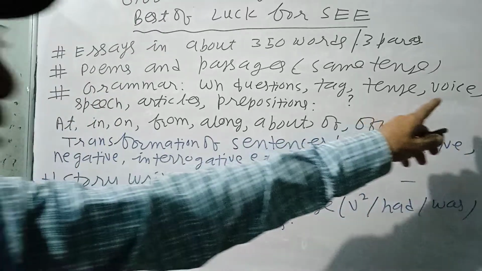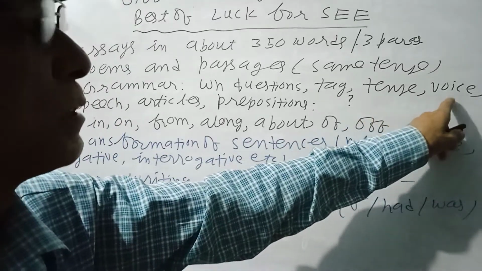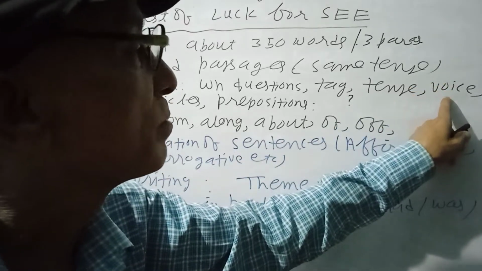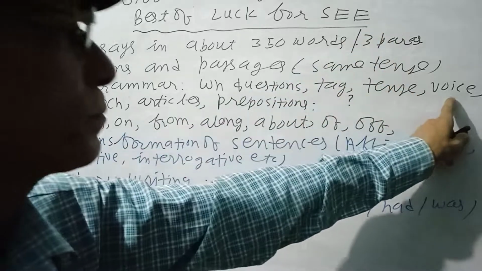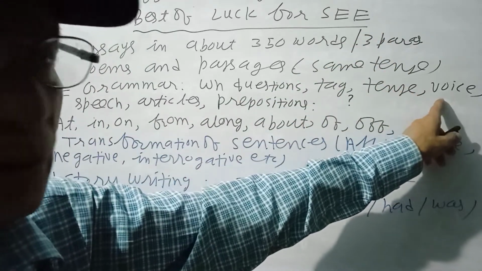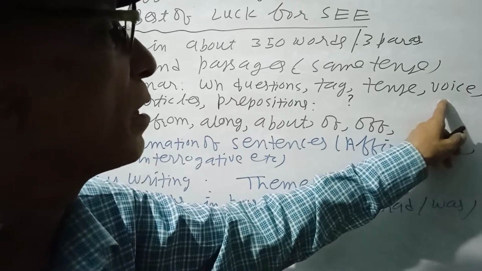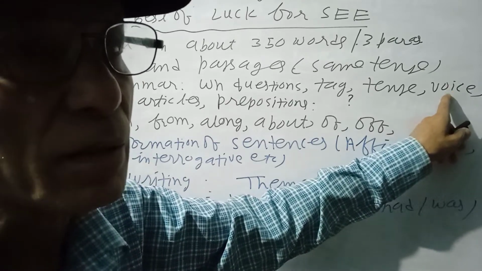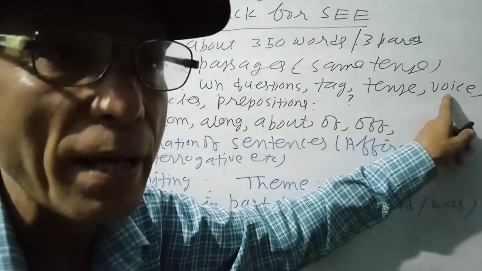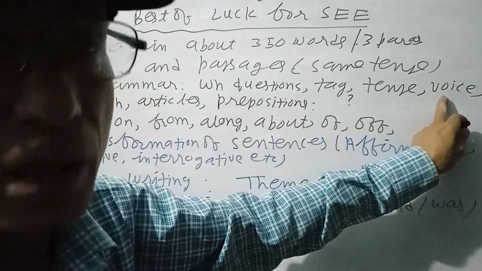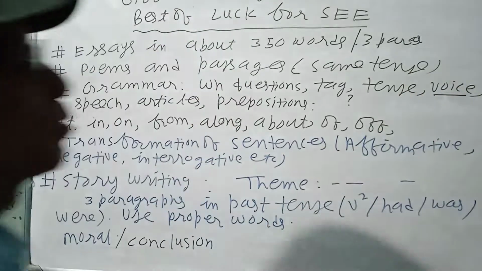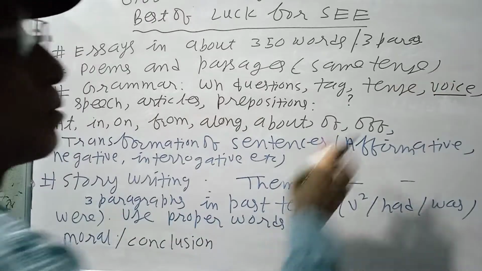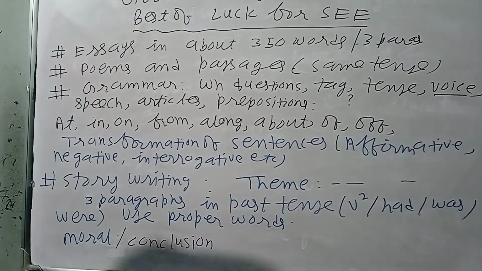Voice. First of all, you have to know whether the given sentence is in active voice or passive voice. Change the voice of, for example, one question: the thief has been arrested. It is passive voice, you have to change it into active voice because the subject agent is not given in this. So, whose duty is it to arrest? The police. So, the police have arrested the thief.